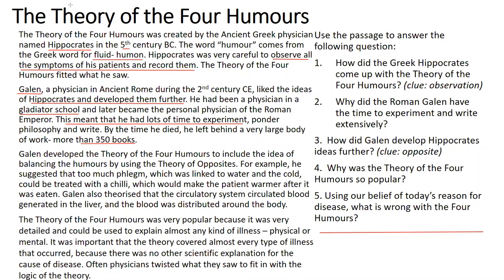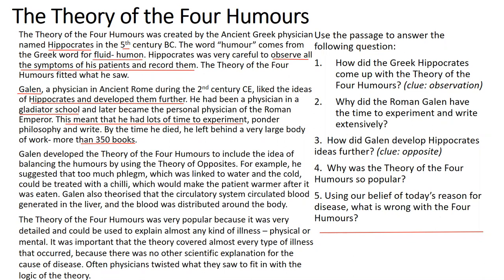So Galen developed the theory of the Four Humours to include the idea of balancing the humours by using the theory of opposites. So the theory of opposites is an idea that really did make treatment quite dangerous in this time period. He suggested, for example, that if you had too much phlegm, which was linked to water and cold, then it could be treated with chili, which would make the patient warmer after it was eaten, balancing those humours. So he believed that by eating something or doing something, by balancing those humours out, you could make yourself better. And that led to some really dangerous treatments, which we'll look at later.